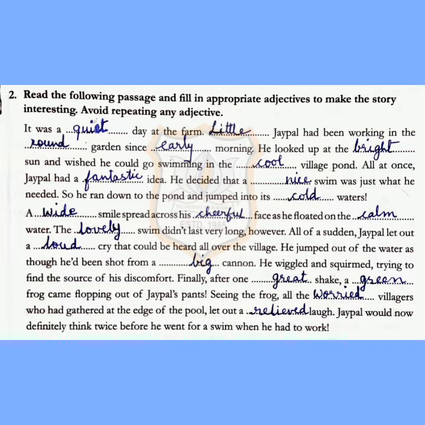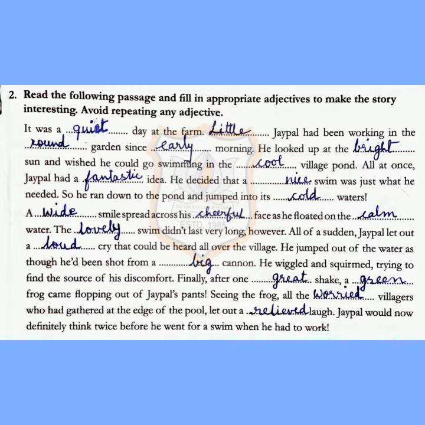Avoid repeating any adjective. It was a quiet day at the farm. Little Jaipal had been working in the round garden since early morning. He looked up at the bright sun and wished he could go swimming in the cool village pond. All at once, Jaipal had a fantastic idea. He decided that a nice swim was just what he needed.